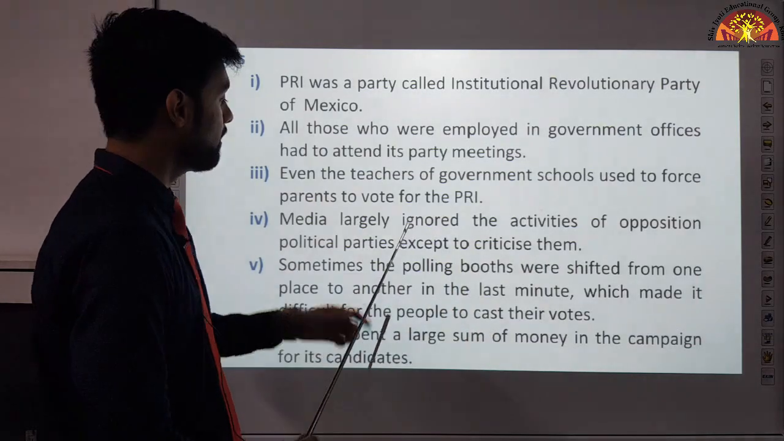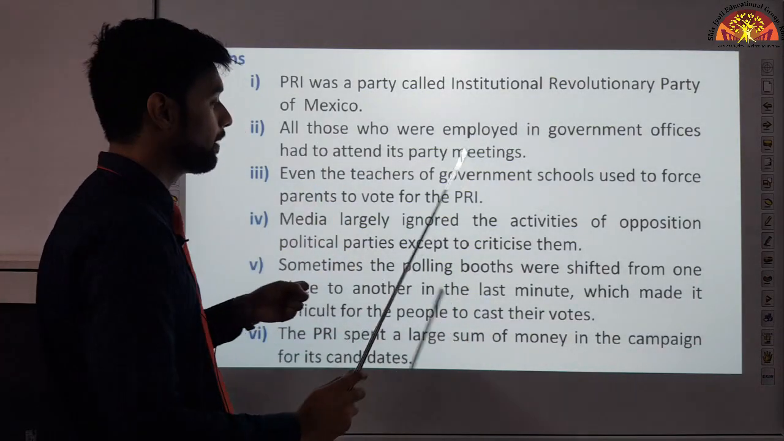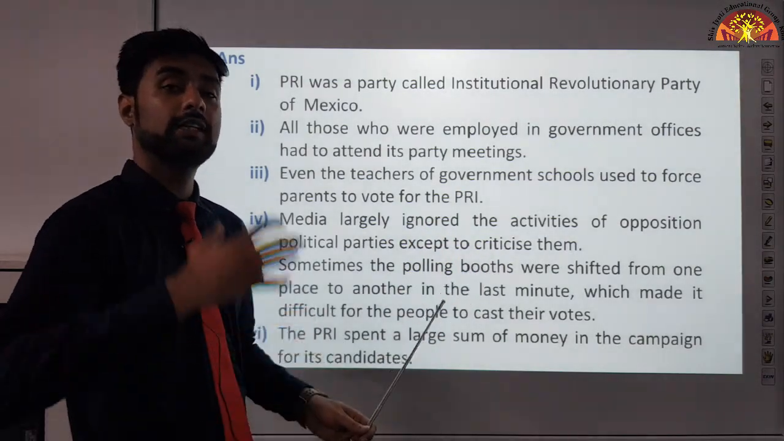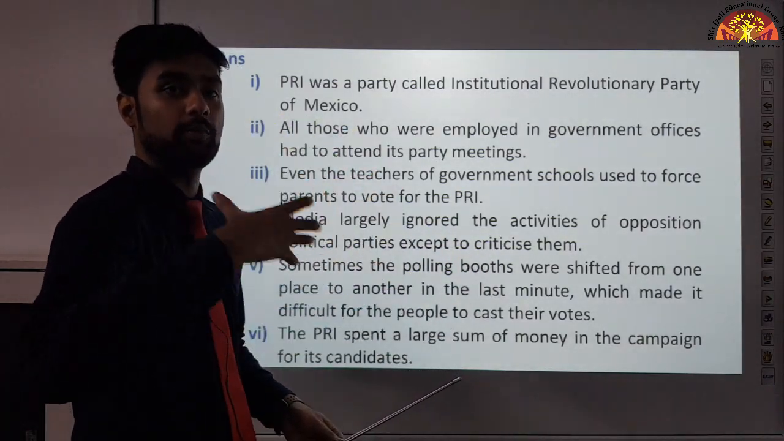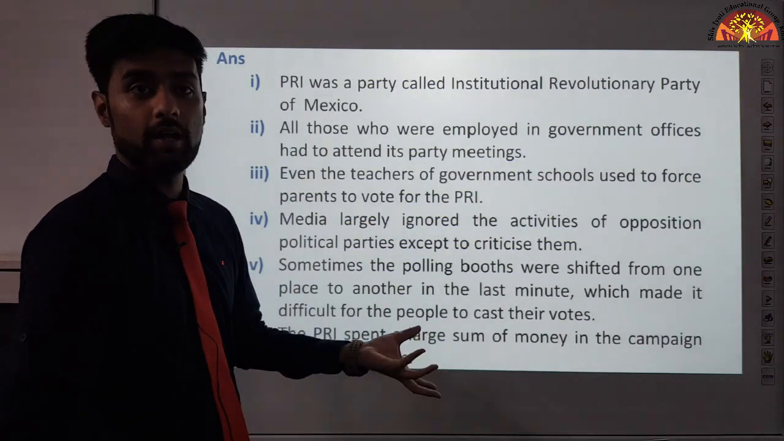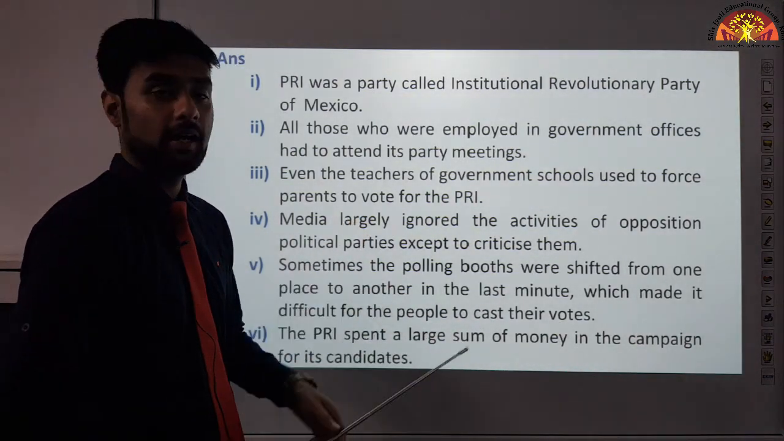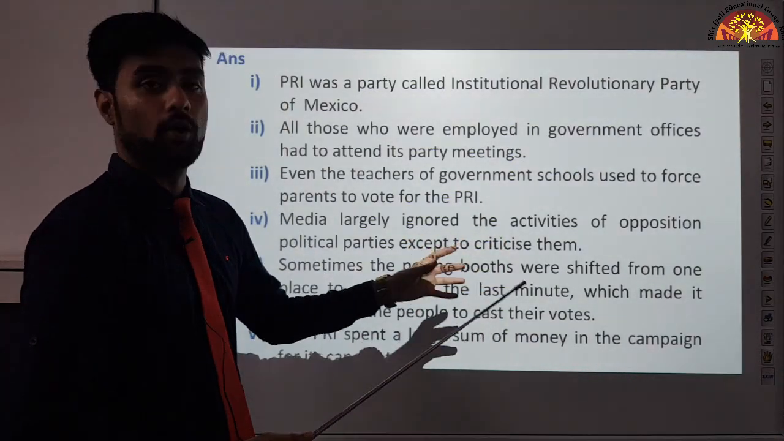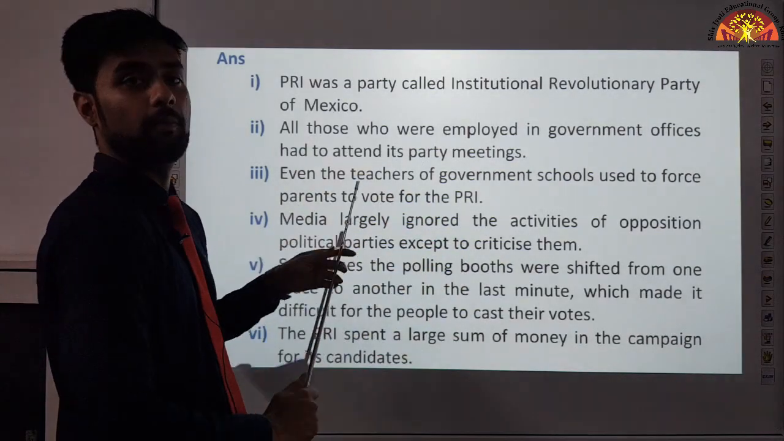The other parties that were there, the media would not tell their good things, but only criticize them. They only criticized them, spoke ill of them, so that the viewers who are watching them, who are reading the newspaper, what will they see? That the opposition party is not doing anything good. Why? Because the media is not showing that. What is it showing? Only the criticism. Okay, so they will go back to PRI.